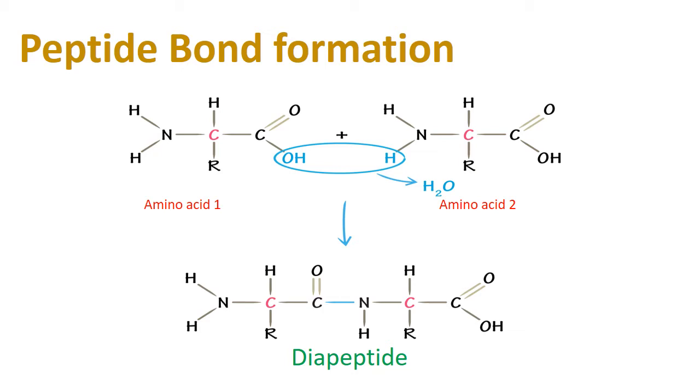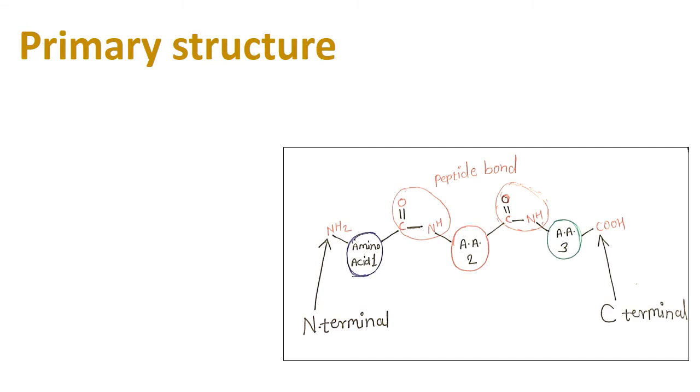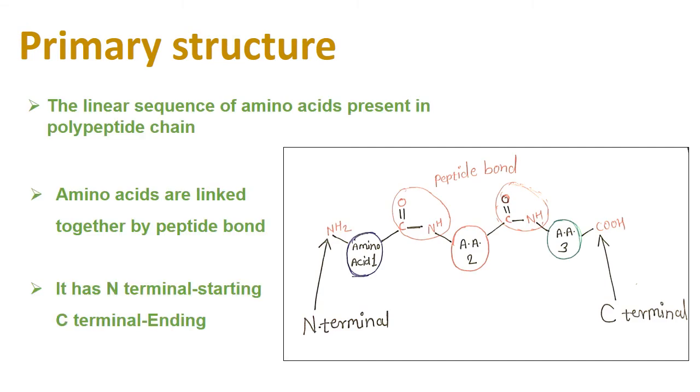Now we come to the primary structure of protein. Primary structure is a very simple structure. Primary structure is a linear sequence of amino acids present in a polypeptide chain. It means the different amino acids are linearly connected together, joined together by C=O and NH, that is the peptide bond. This is a linear arrangement of different amino acids, and it has 2 terminals, the N terminal and the C terminal. The N terminal is the starting point and the C terminal is the ending point. It's nothing but only a linear sequence of amino acids.